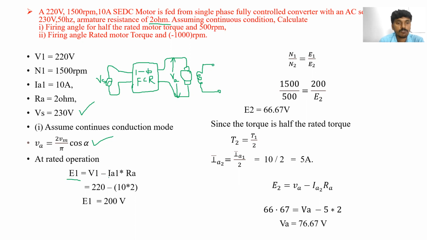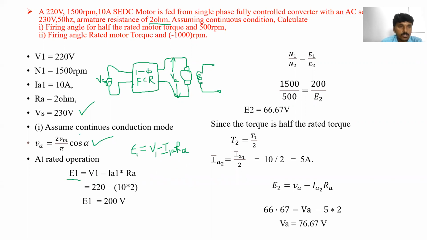We know the formula E is equal to V minus IA into RA, so E1 is equal to V1 minus IA1 into RA. The armature resistance is the same for all conditions; it is not going to change.